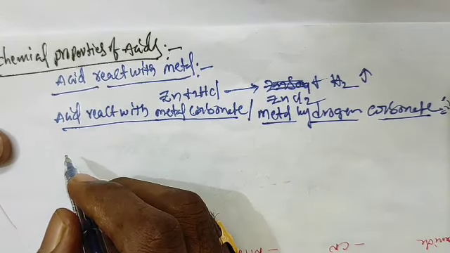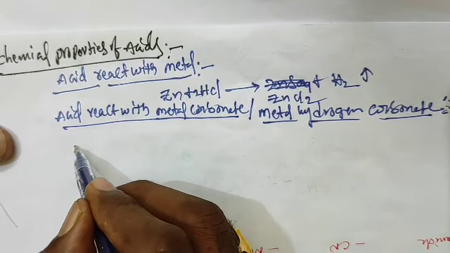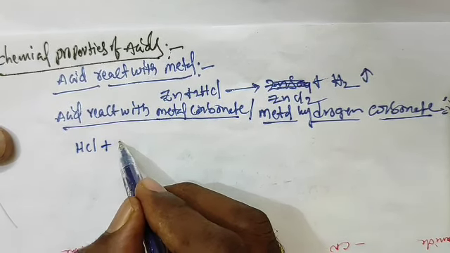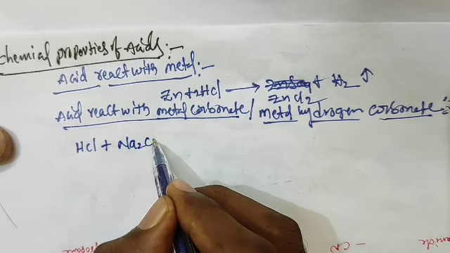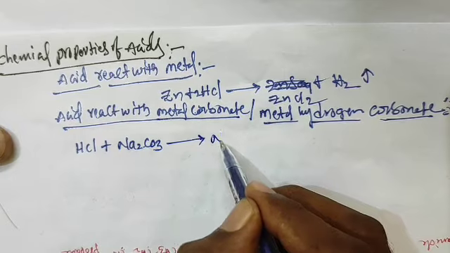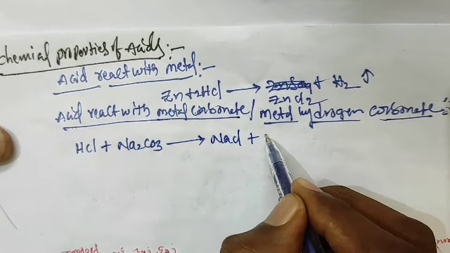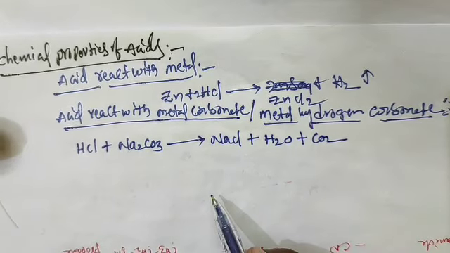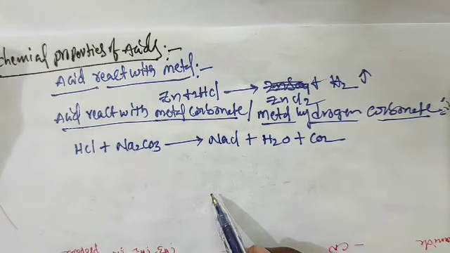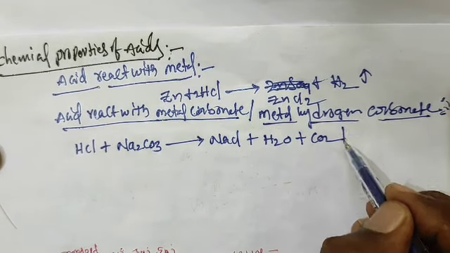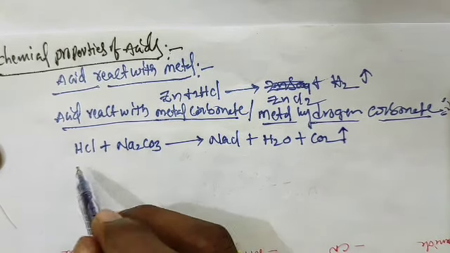Metal carbonate means, see, HCl acid reacts with metal carbonate. Na2CO3 is a metal carbonate, and will give salt plus water plus CO2 gas. So acid reacting with metal means hydrogen gas will come. Acid reacting with metal carbonate means CO2 gas will come.